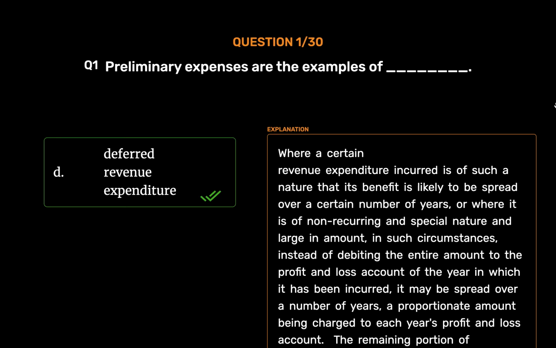The remaining portion of the expenditure is carried forward and is known as capital expenditure or deferred revenue expenditure and is shown as an asset in the balance sheet. Items such as preliminary expenses, cost of issue of debentures are examples of deferred revenue expenditure.